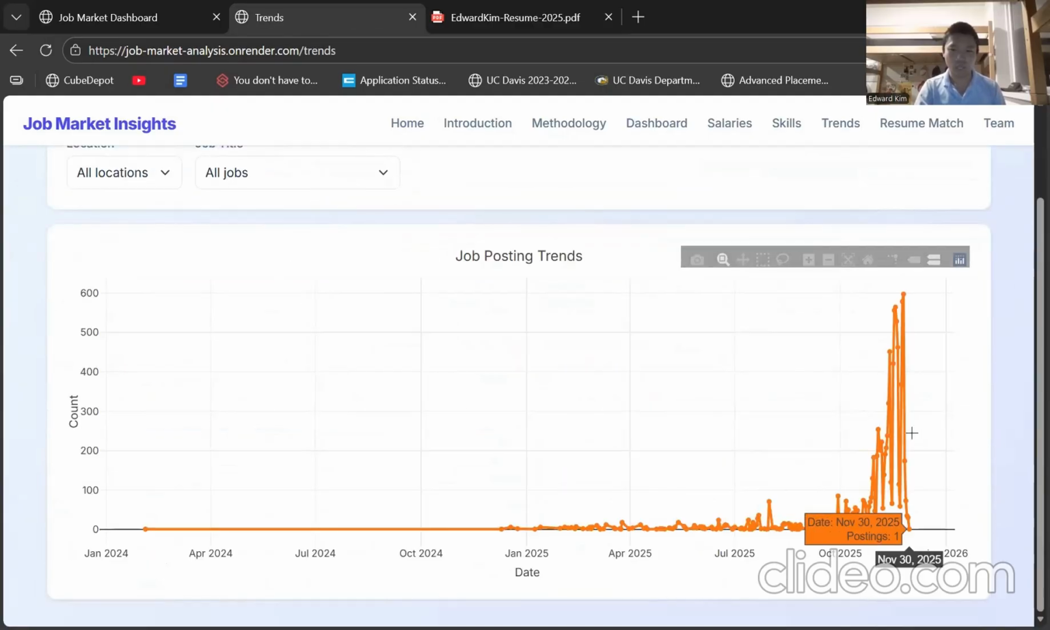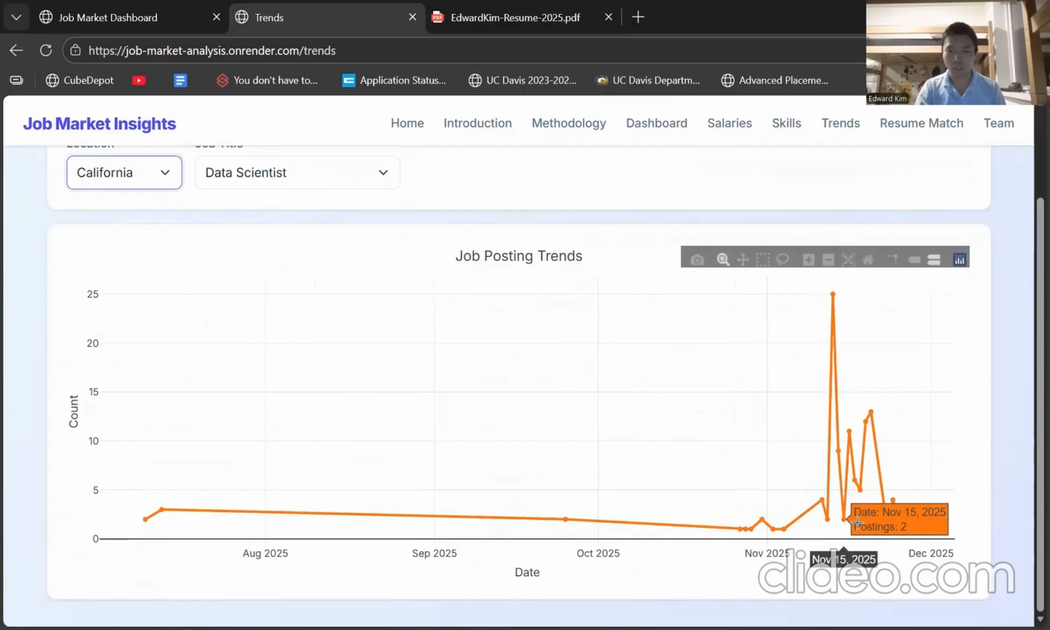And if you want to see when these jobs are posted, not just where and what they ask for, here they are. And for most of these jobs, as we said earlier, within the past month.